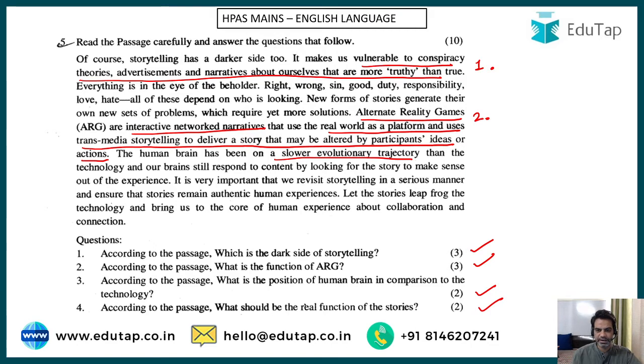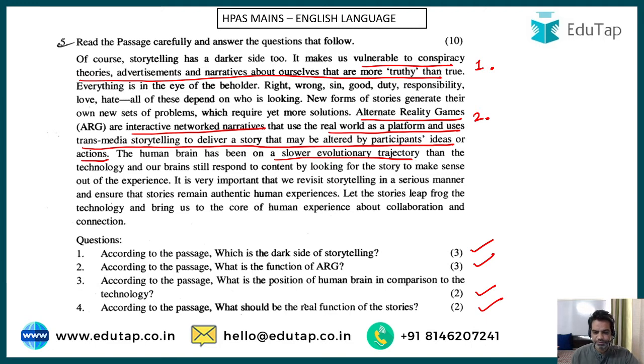They create an unreal imaginary world in the minds of the end user, and it uses the real world as a platform to lay out the interactive networked narratives that may be altered by the participants' ideas or actions. So you can build up your answer from there.